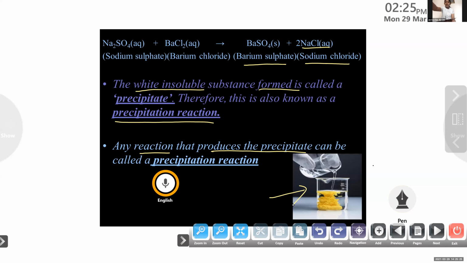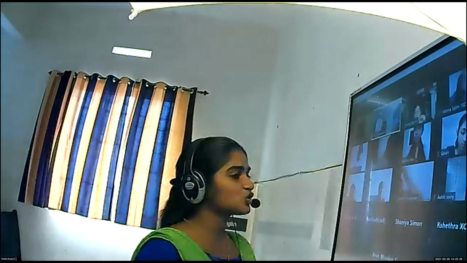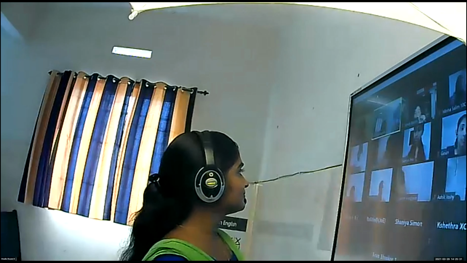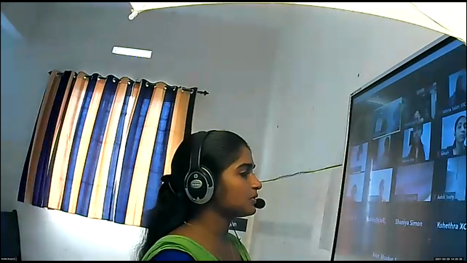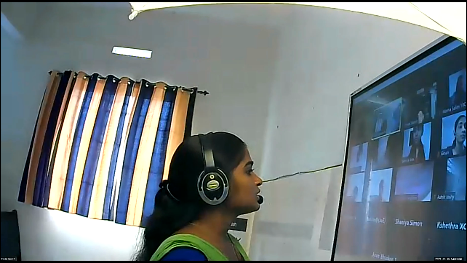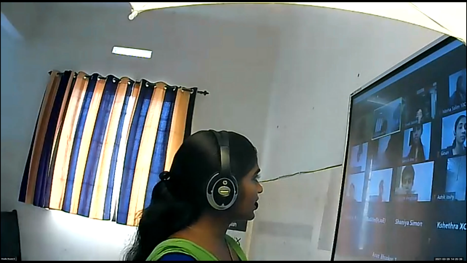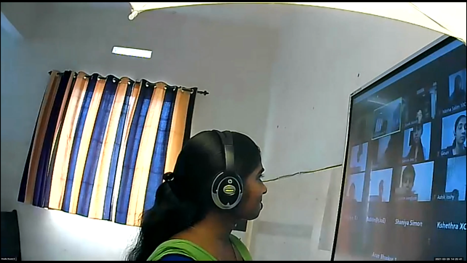Potassium iodide. Very good. Potassium iodide is added to which one? Lead nitrate. Very good. It's also an example for precipitation reaction. So it's also an example for which type of reaction? Double displacement reaction.